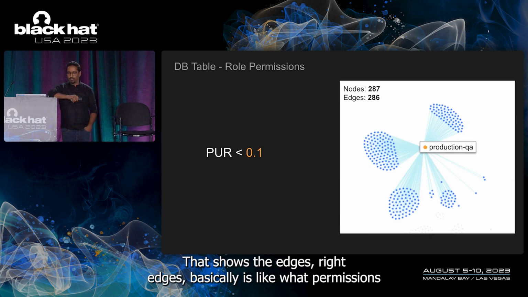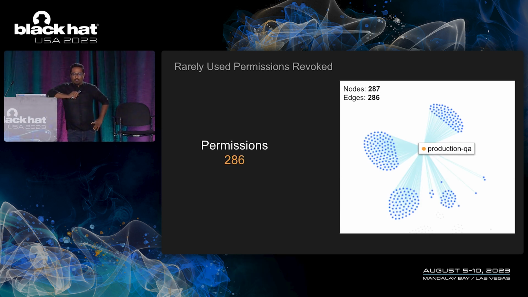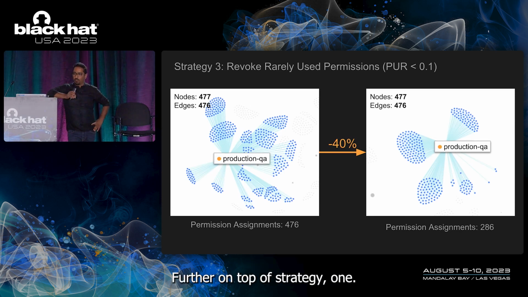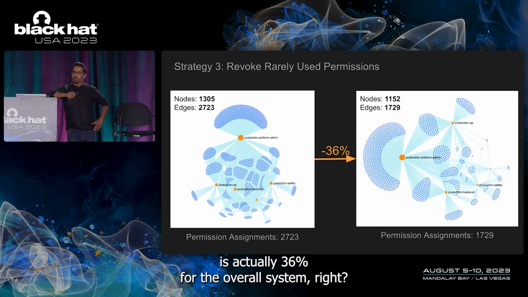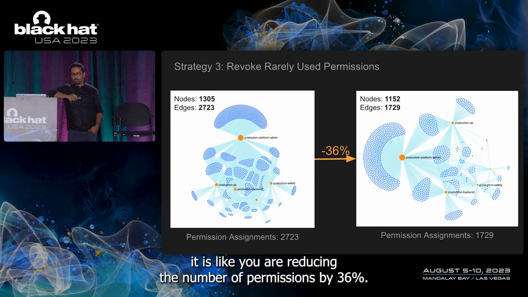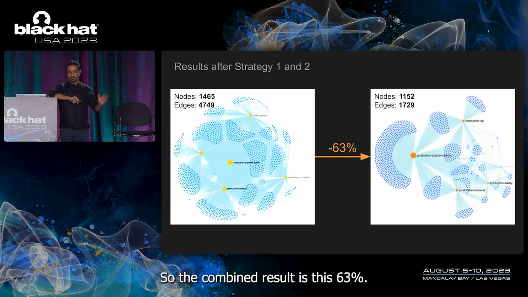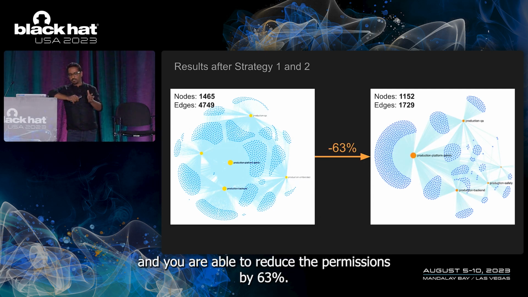That shows the edges, right? Edges basically is like what permissions are assigned to a role, which is a 40% reduction in the permissions for the QA role further on top of strategy 1. So the combined result is actually 36% for the overall system, right? If you apply both the strategies, you're reducing the number of permissions by 36%. So the combined result is this, 63%, right? So first one, second one, you apply both strategies and you're able to reduce the permissions by 63%.